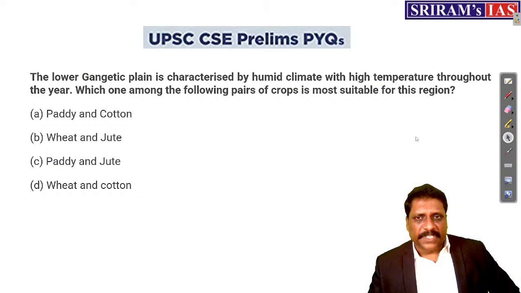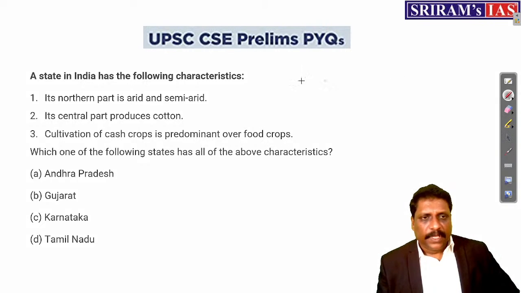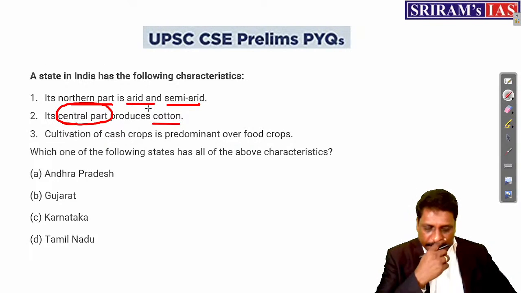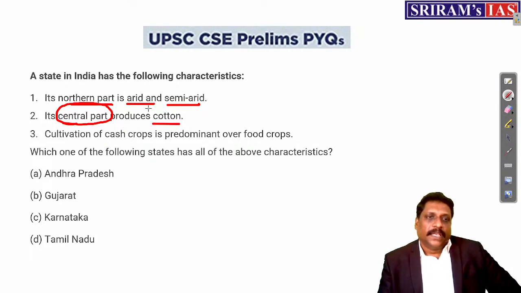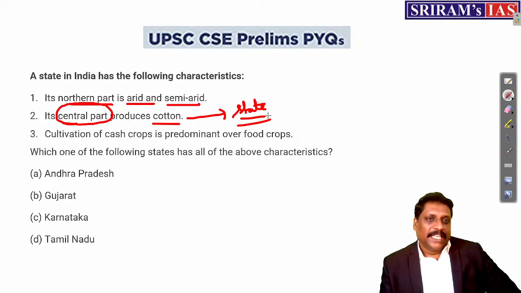All these are past years' questions. A state in India has the following characteristics. Its northern part is arid and semi-arid. Its central part produces cotton. See, if you read this sentence very carefully, the central part produces cotton. If it says the central part produces cotton, it means that the state itself is producing cotton. That is the meaning. Right?